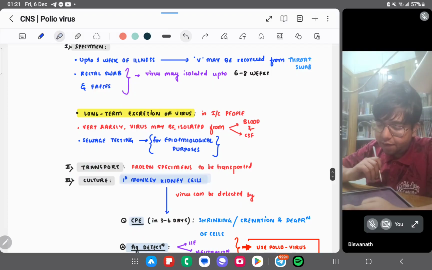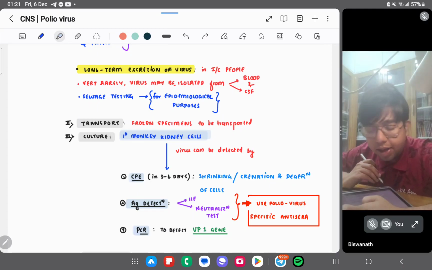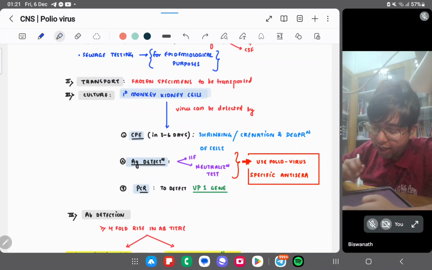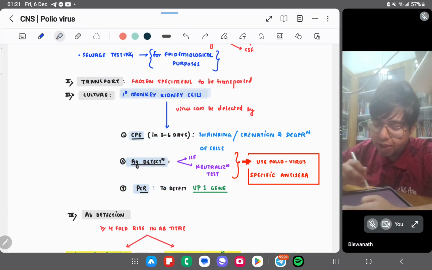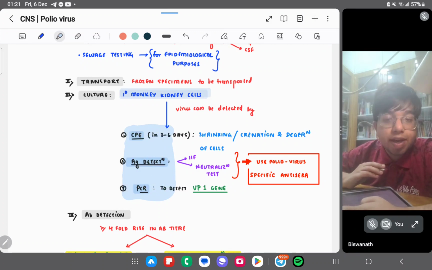Sewage testing is done for epidemiological purposes. Frozen specimens are to be transported. Culture is done on primary monkey kidney cell line. The virus can be detected by CPE, antigen detection and PCR. These are the ways in which the virus can be detected.